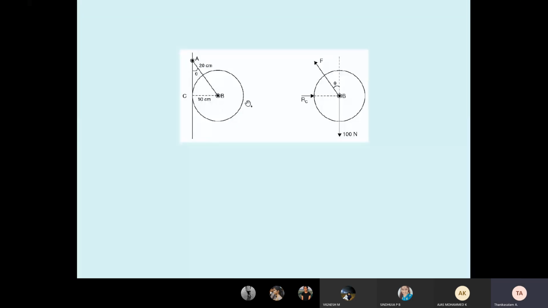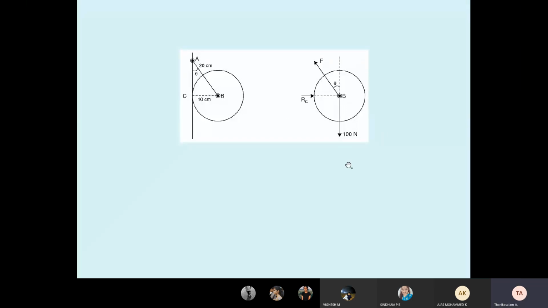See here, this is an example for a free body diagram. One ball is resting at point C and tied at A. The ball has weight, so I draw the free body diagram. The ball is touching point C, therefore the reaction on the left side is RC. The tension is tied, so we write T. Tension goes from B to A. We must find the angle theta. Alternate angles are equal, so I mark theta with respect to vertical. The weight is 100 Newton. So this is a free body diagram.